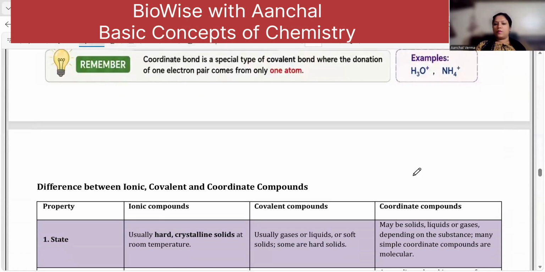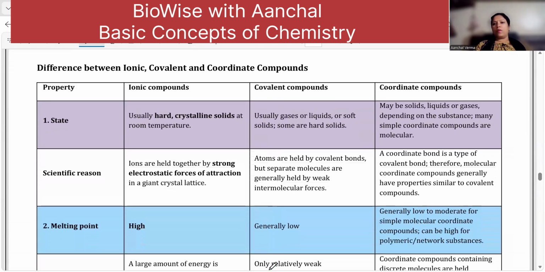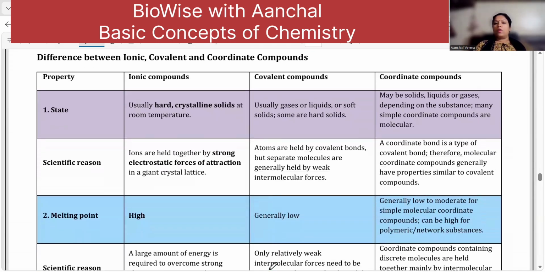That is, what is the difference between an ionic, covalent, or a coordinate compound? Now, when I talk about the ionic bond, usually hard crystalline solids at higher temperature.